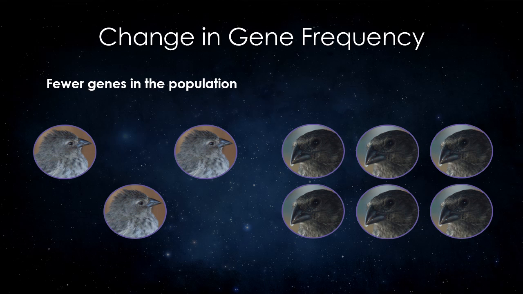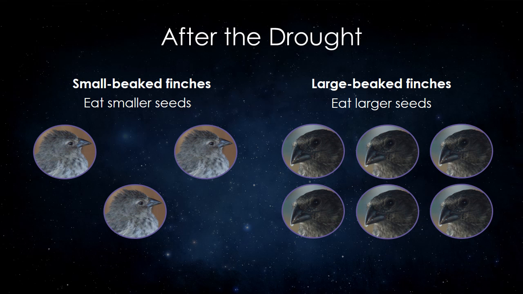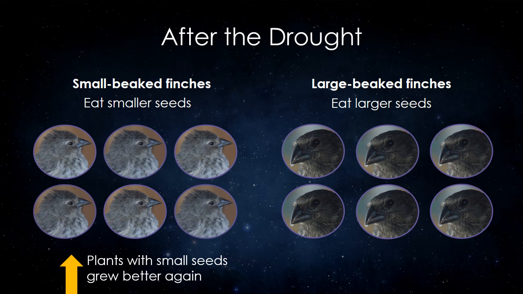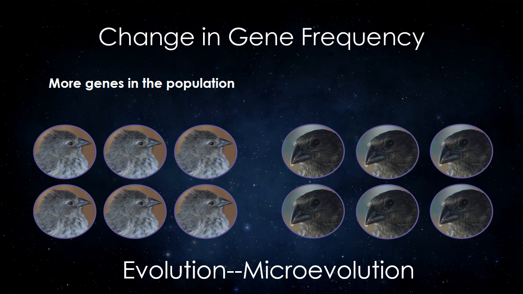In other words, the frequency of genes that determine beak size had changed within the population of finches. That change in gene frequency could be called evolution. Specifically, microevolution. Another year when there was a regular amount of rain, the plants with small seeds grew better, which meant the small-beaked finches had plenty to eat. More of them survived to have babies, which means there were more genes for small beaks in the population again. Once again, there was a change in the gene frequency in the finch population, which would be an example of microevolution.